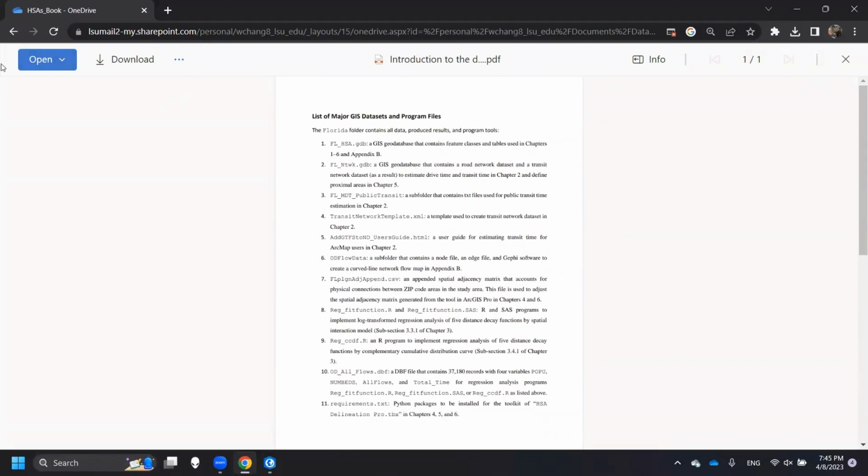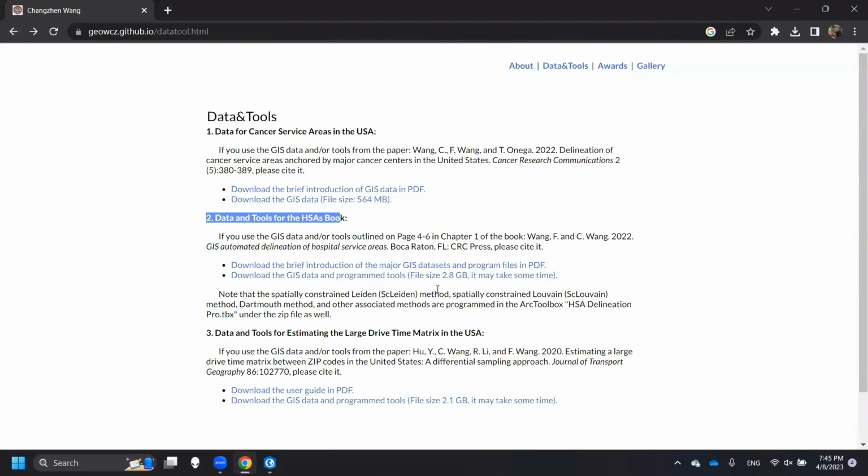So let's just go back to this page. And then the second one, download the GIS data and the program tools. It's a little bit large, 2.8 gigabyte. Maybe it takes some time to download. And also I put a word here, spatially constrained Leiden, and also spatially constrained Louvain, and then Dynamo's method and other associated methods are programmed in the HSA delineation toolbox under the zipped file as well.